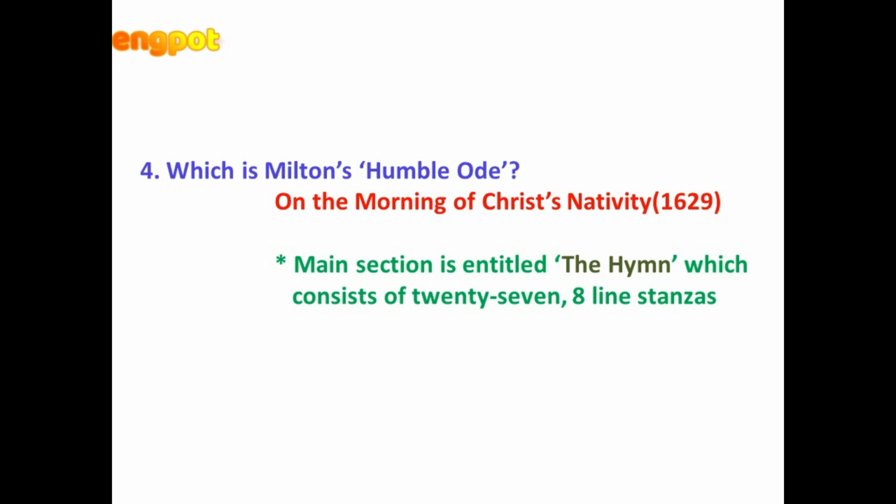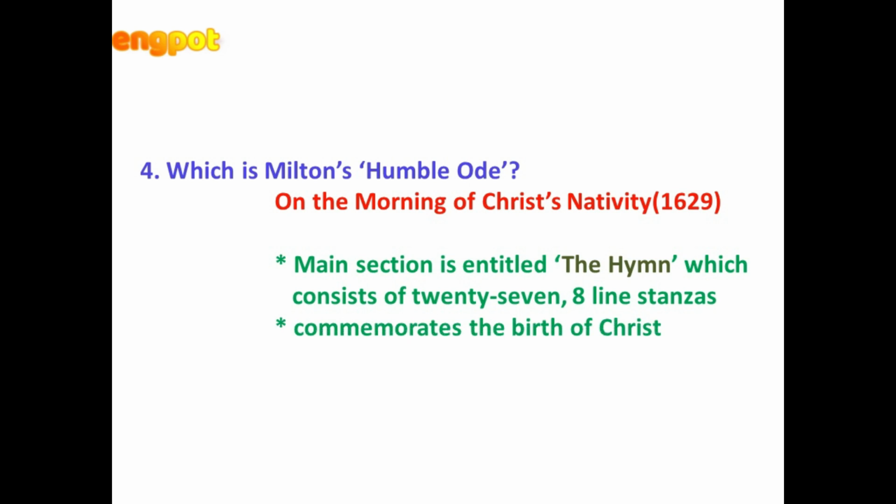This is the main body of the poem, and it comes after a 4-stanza introduction.